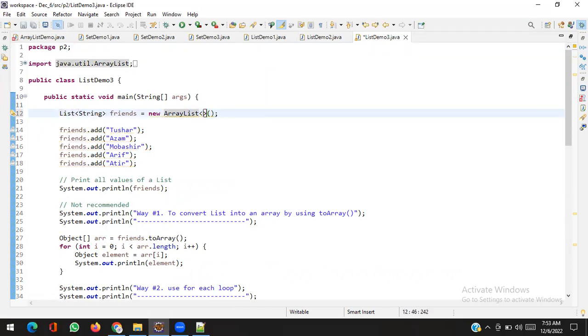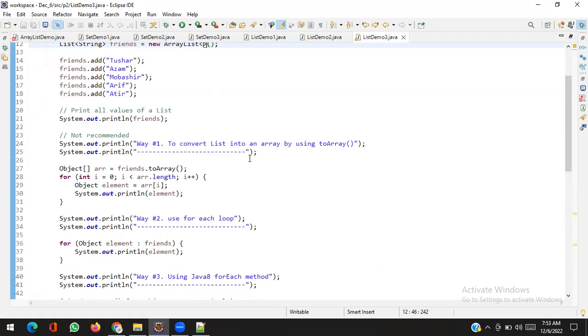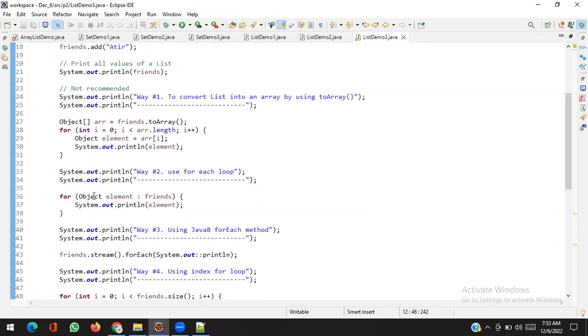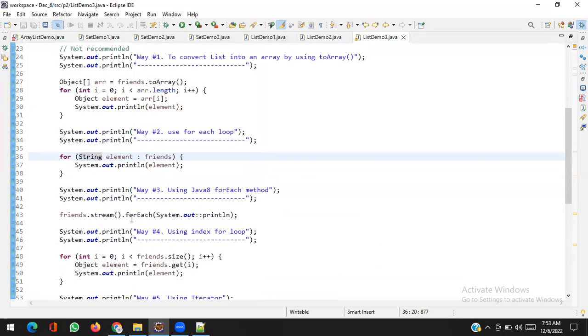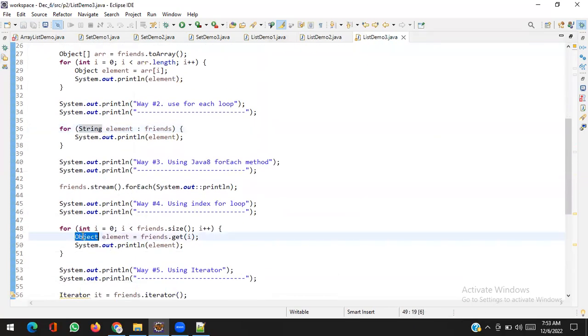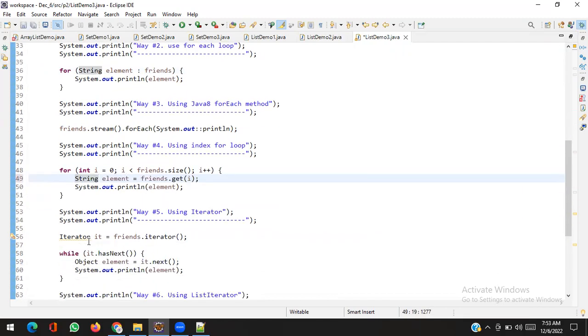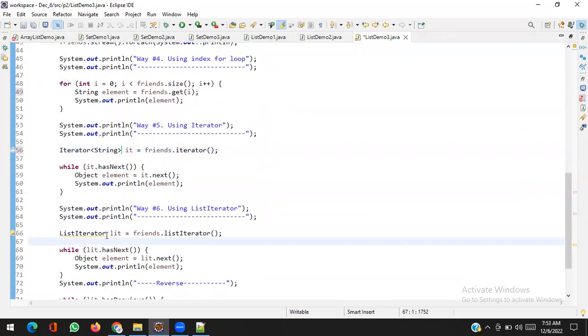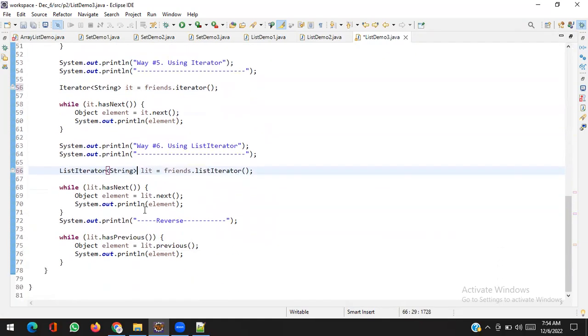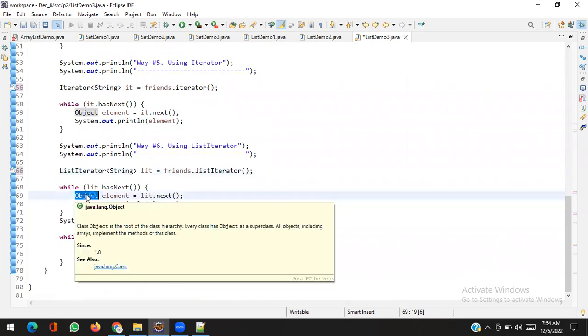Again, you can see it will return the string only. Every time it will return a string. No need for Object. Yeah, it will return a string only.